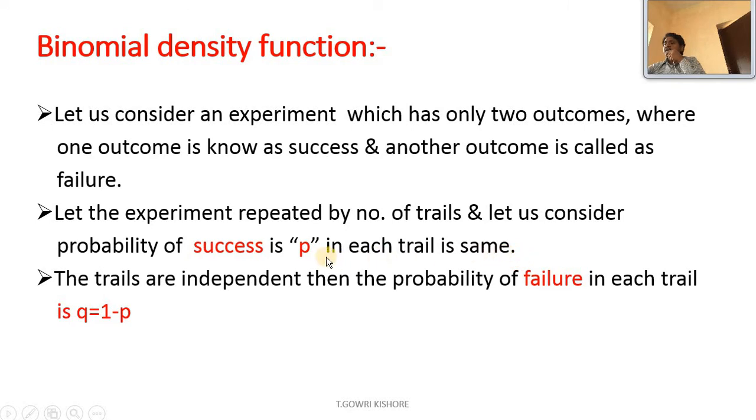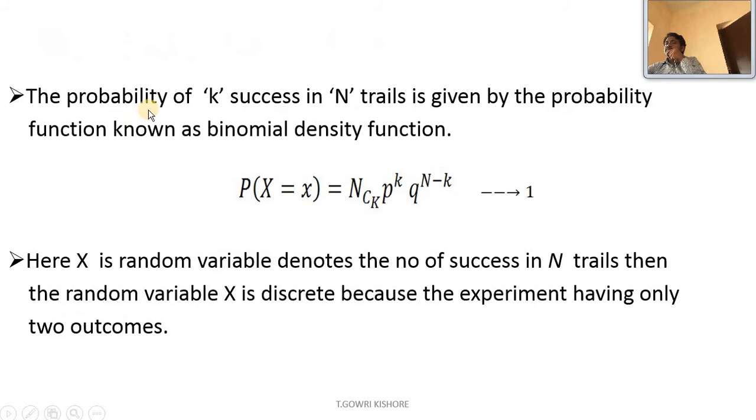Here they have taken one indication, P. P represents the probability of success. The probability of failure in each independent trial is represented as Q, so Q equal to 1 minus P, where Q represents the probability of failure. The probability of k successes in n trials is given by the function known as the binomial density function, which can be written as P_X(x) equal to nCk into p power k into q power n minus k.